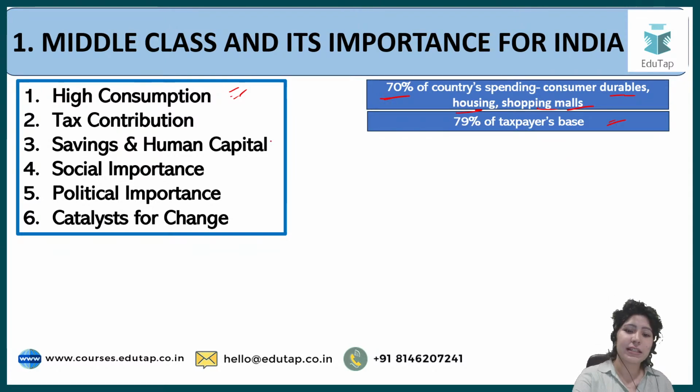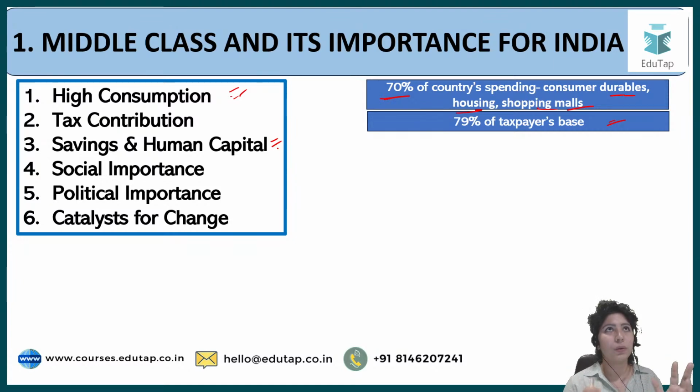Then savings and human capital. If you know, our mothers are always in the habit of having small savings, hiding cash somewhere, probably in the kitchen or under the bed cover, or having savings in their bank accounts, even small savings. And these household savings form the greatest component of banks being able to give loans.